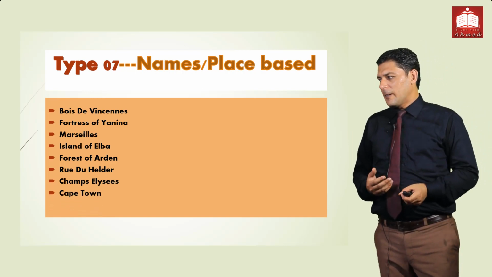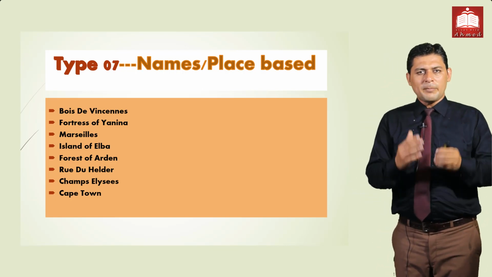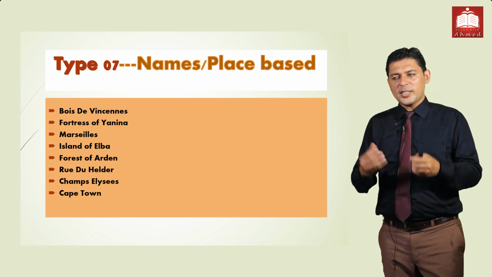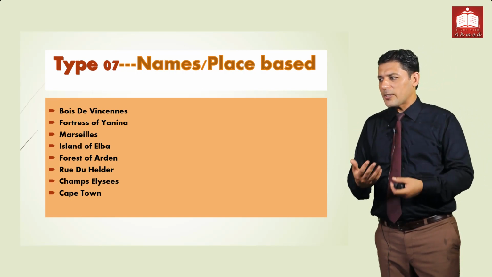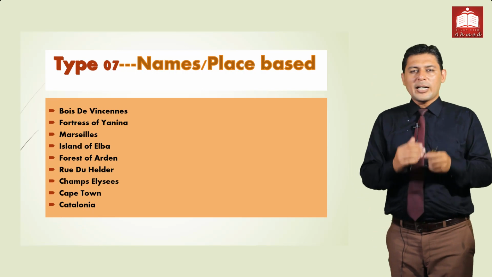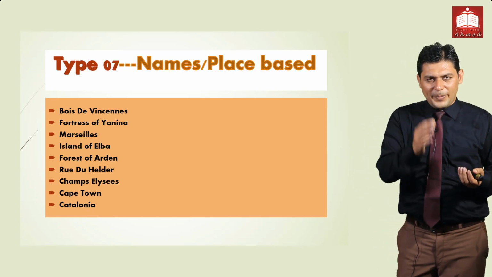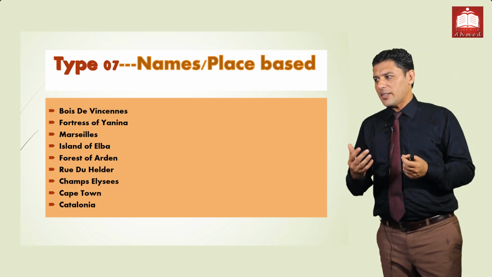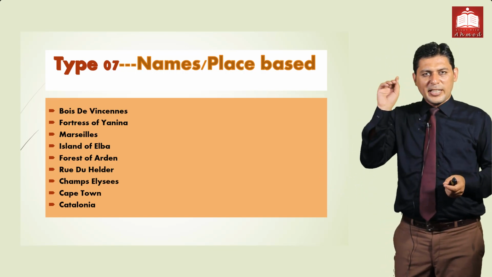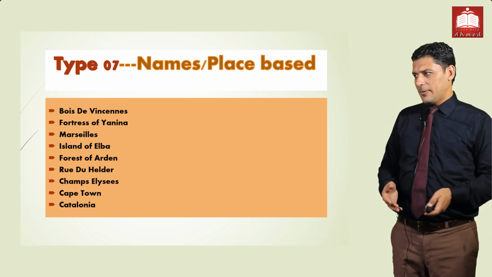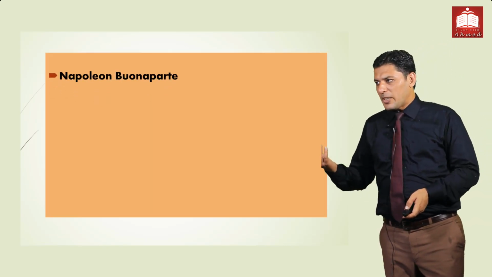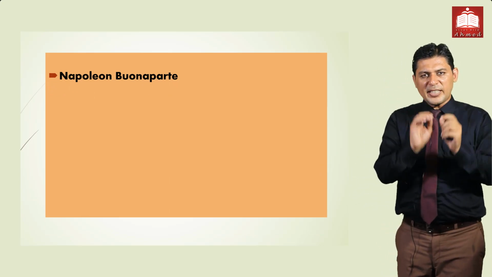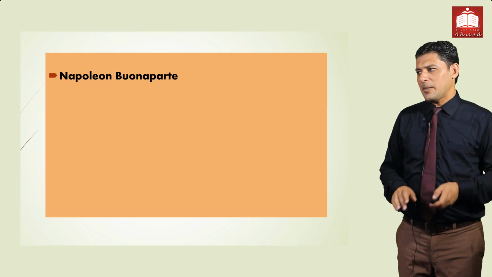And Cape Town, we have in the second chapter, maybe third chapter, the Buckingham Trail. The ship was supposed to reach its destination, Cape Town, the capital of South Africa, and they were 64 kilometers away from it. Catalonia is a place in Spain. And in the play, we have one character, the name of the character is Mercedes. She used to live in Catalonia, and she was a Catalan character. Next we have a person named Napoleon Bonaparte. Napoleon Bonaparte was the king, and he is mentioned indirectly and directly in the drama.